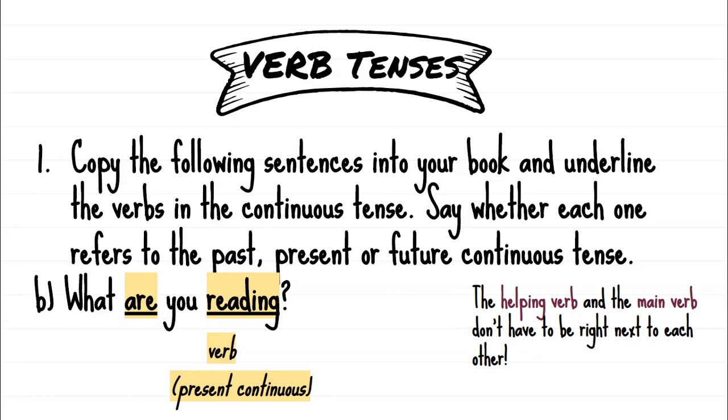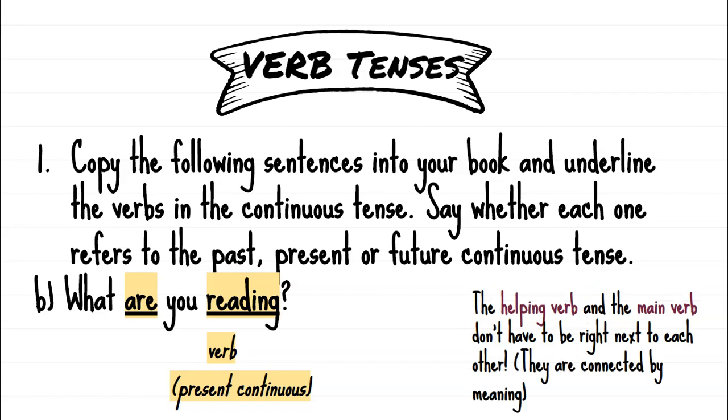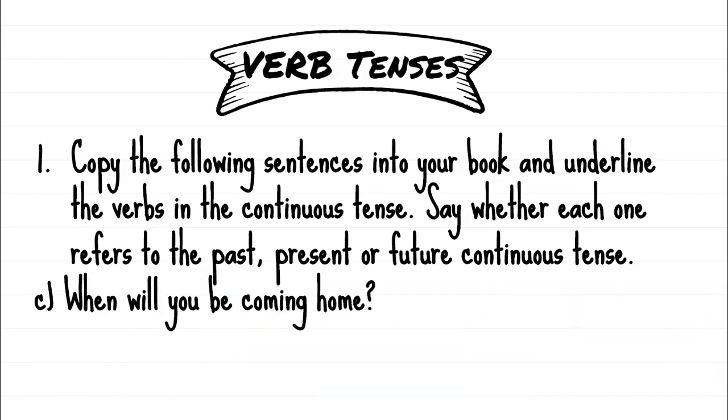Okay, so the reason they gave you this question in particular is because they wanted to show you that the helping verb and the main verb don't have to be right next to each other. They are connected by meaning. All right. So are reading, those two verbs work together. It doesn't matter if there's another word in between. All right, let's look at C.